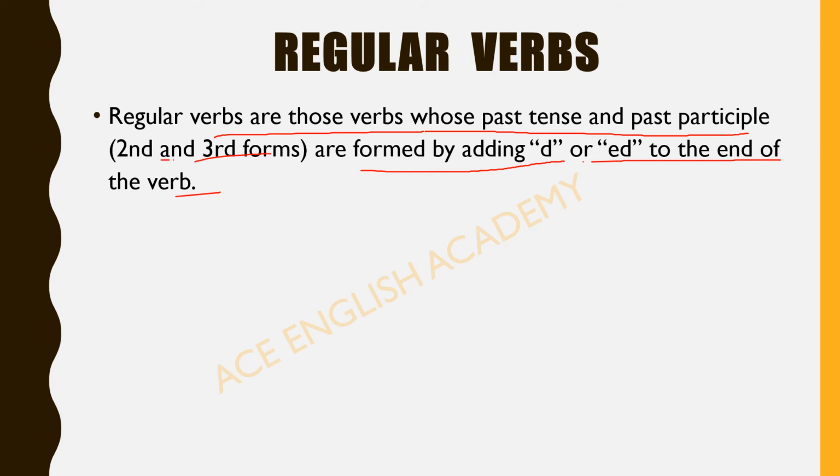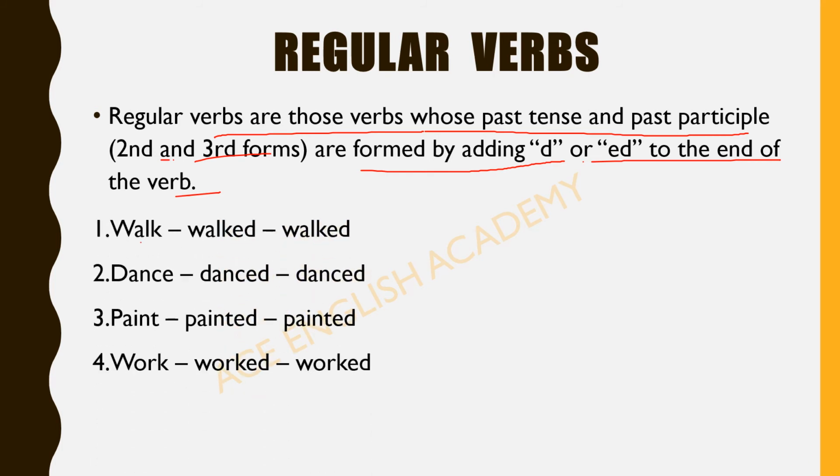Let's see here a few regular verbs like walk, walked, walked. We have just added ed to it. Okay. Dance, danced, danced. Paint, painted, painted. Work, worked, worked. So here we just have to add d or ed in the end of the verb, and we can change its form from the base form to the past and the past participle. Clear? Whereas, let's see what we can do in irregular verbs.